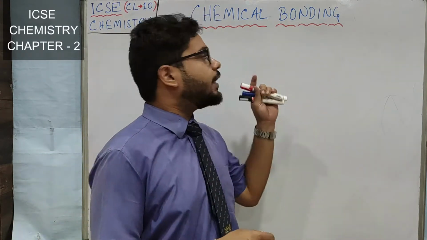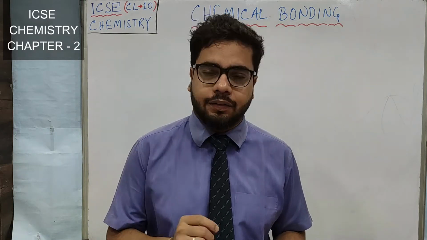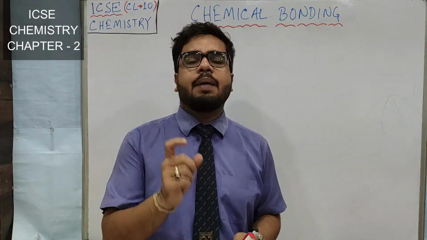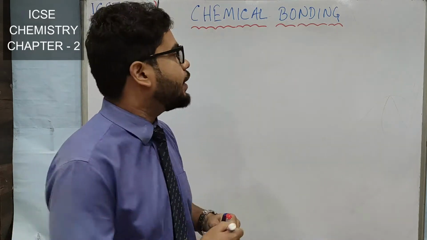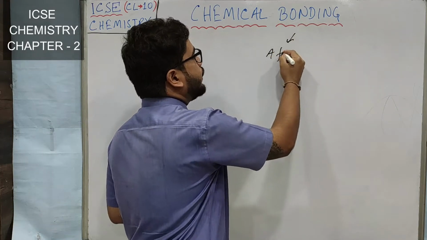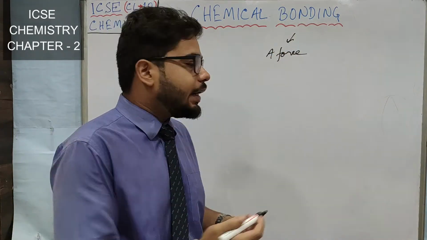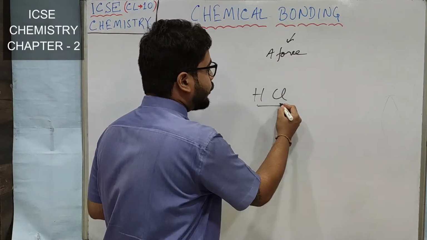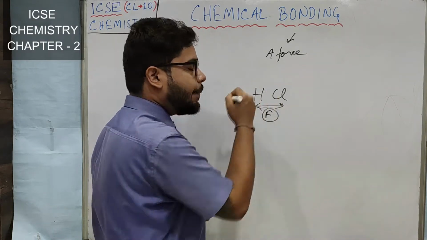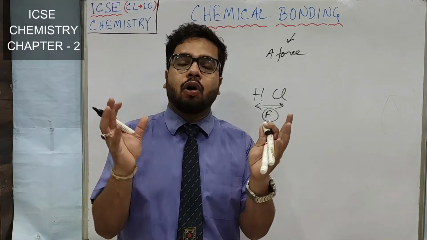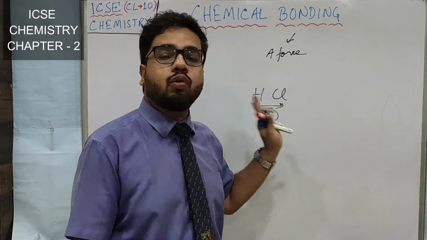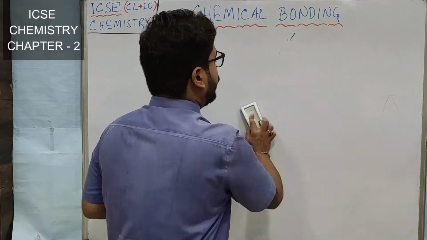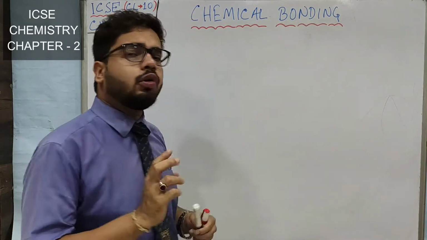Okay. So this chapter, chemical bonding, is not only very important for ICSE but also for higher classes. So what is chemical bonding? Chemical bonding is nothing but a force that holds or combines or keeps together two or more atoms. Like if H and Cl, hydrogen and chlorine, are together, then some amount of force is acting between them. So this force, which holds together two or more atoms, is known as chemical bonding.